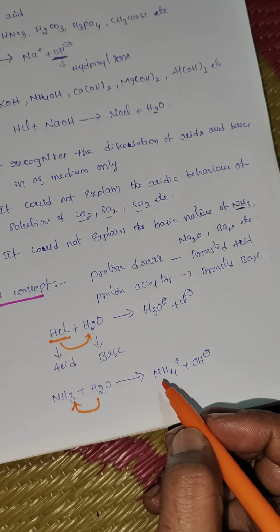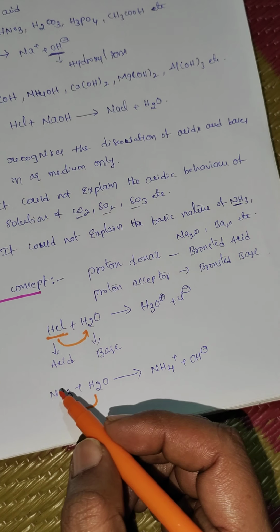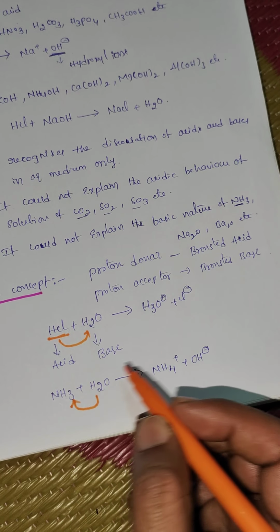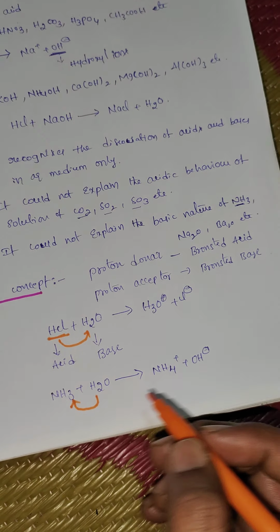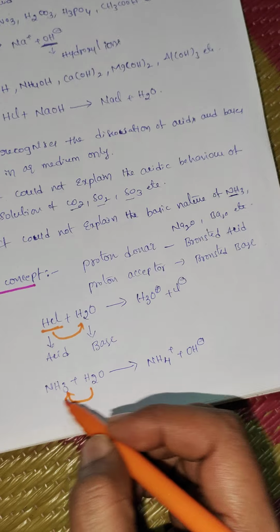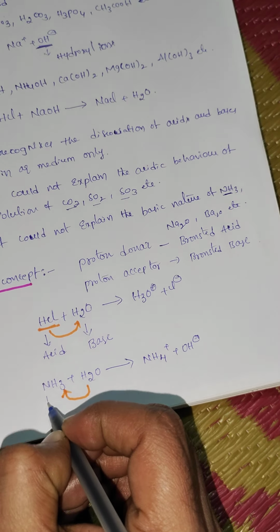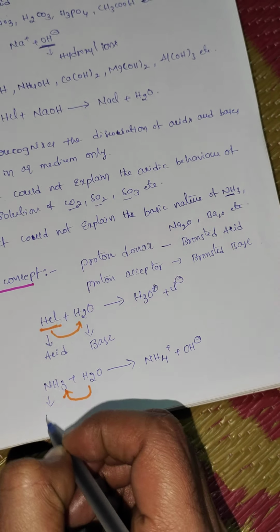Ammonia is converted into NH4+, so ammonia is a proton acceptor. Here H2O is a proton donor and ammonia is the proton acceptor. In this equation, ammonia is a base.